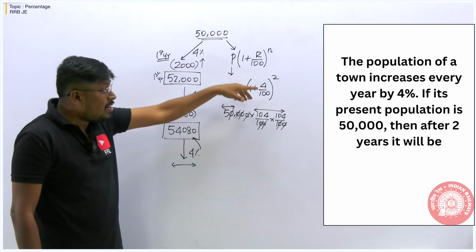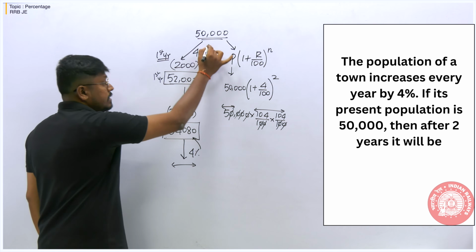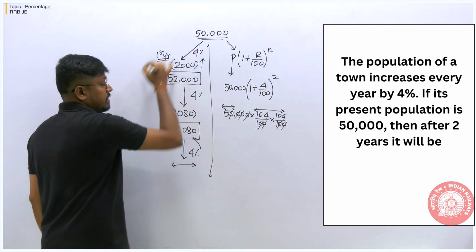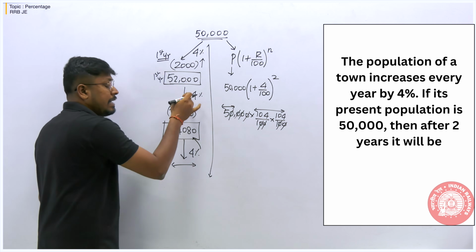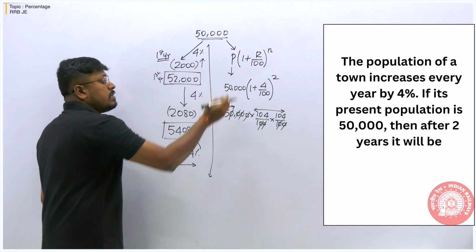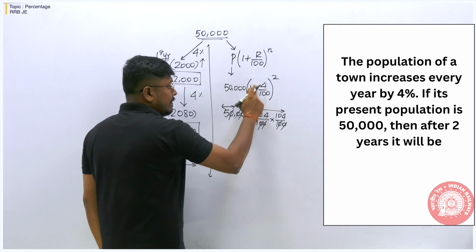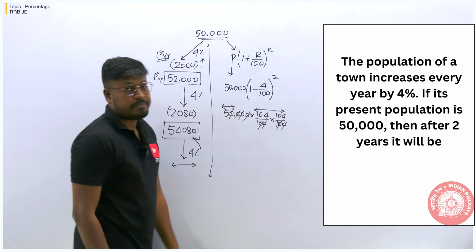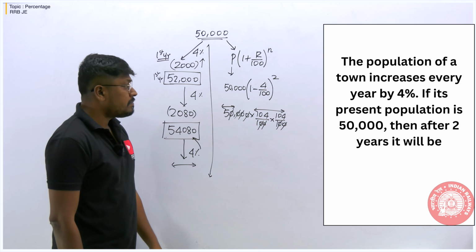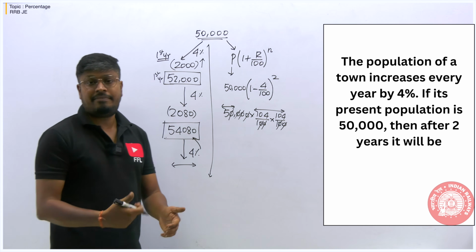If the number is not the same for every year, then going with the traditional method will always help you to solve the question. Right? Because 4% decrease, increase, you can find it easily. So similarly, if you are going with the formula, if there is increase in population, plus 4. If there is decrease in population, minus 4. Right? But everything will be same. But it's your wish.